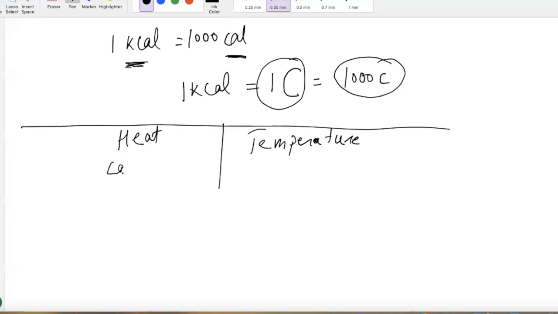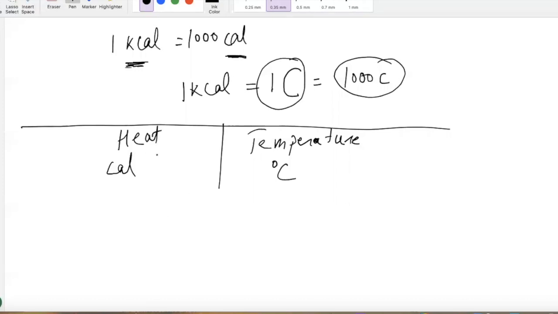Calories. And the unit for temperature? Fahrenheit, Celsius, and Kelvin. I'm just sticking with Celsius right now, the most common unit used. So calories and Celsius: you can directly see there's a difference between heat and temperature. Their units are different, right?